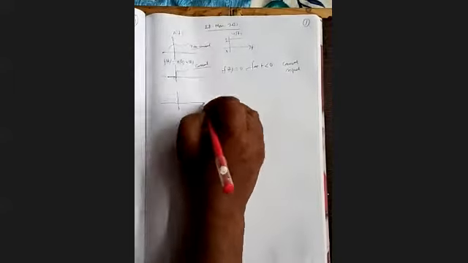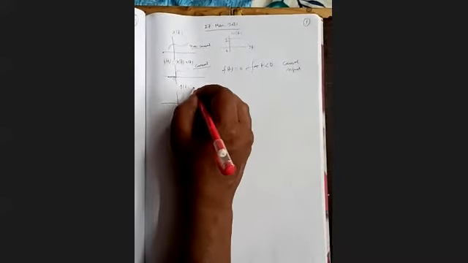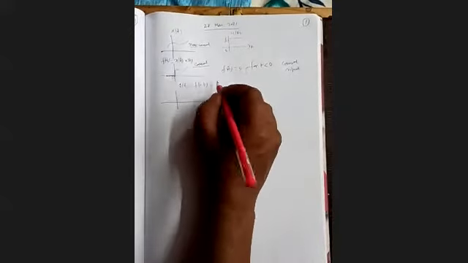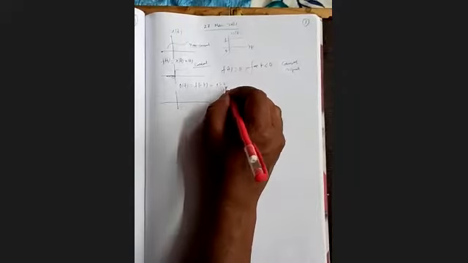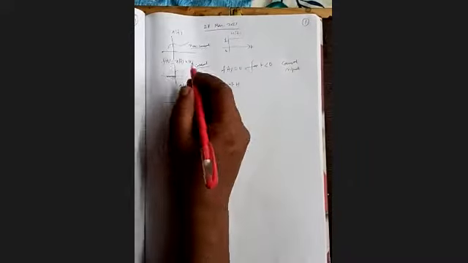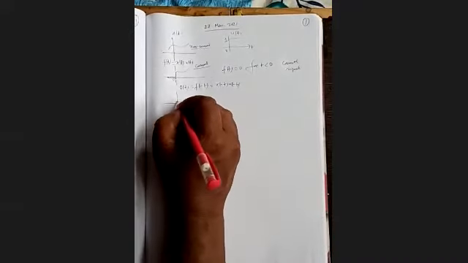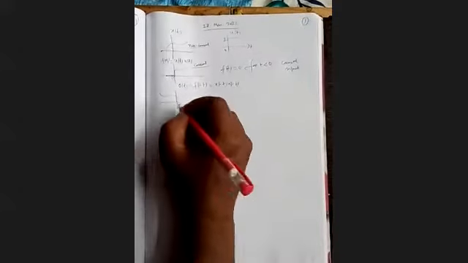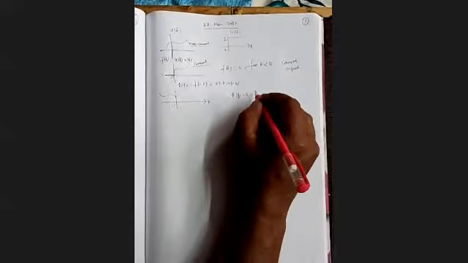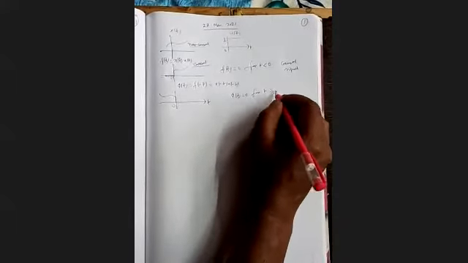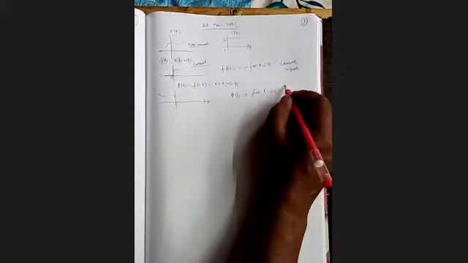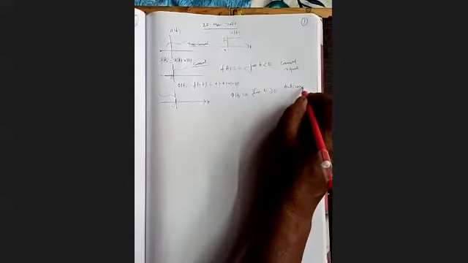Now, if we consider another signal, say phi(t), which is equal to f(-t), just replace t with minus t. So what will be there? It will be x(-t) u(-t). So it will be the mirror image of this f(t), something like that. So for that signal we can write phi(t) equal to 0 for t greater than or equal to 0. So it is 0 on the right side. This type of signal is called an anti-causal signal.